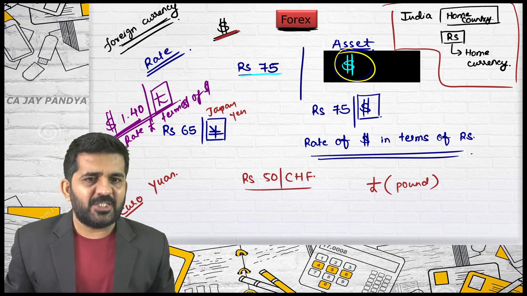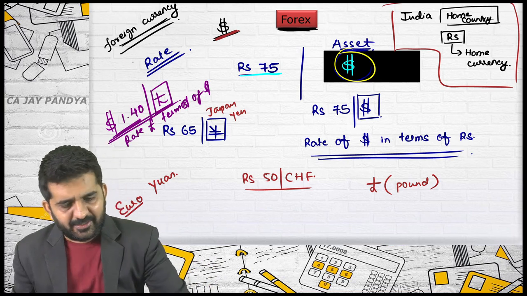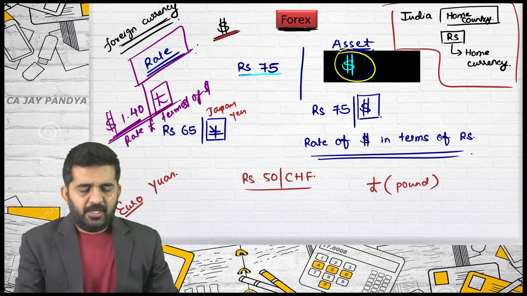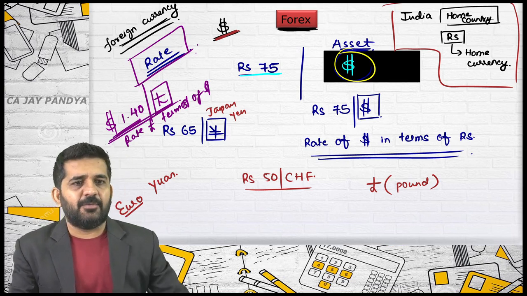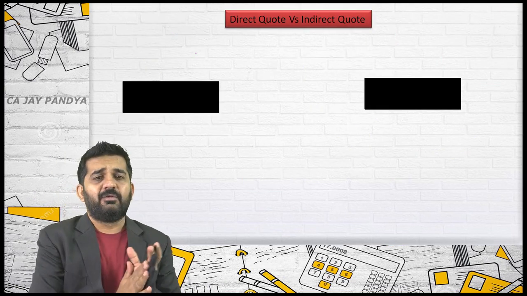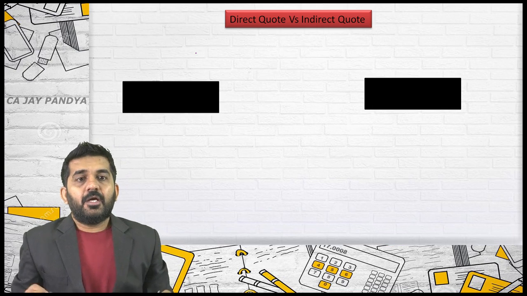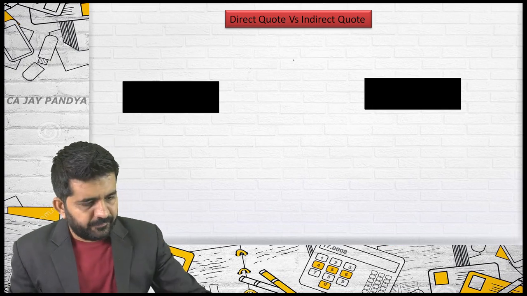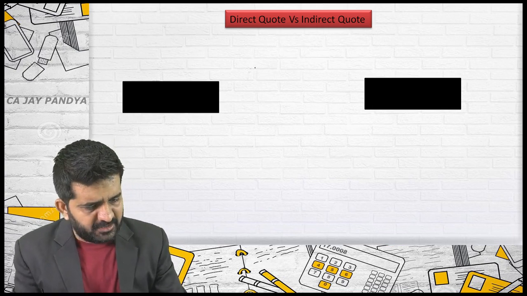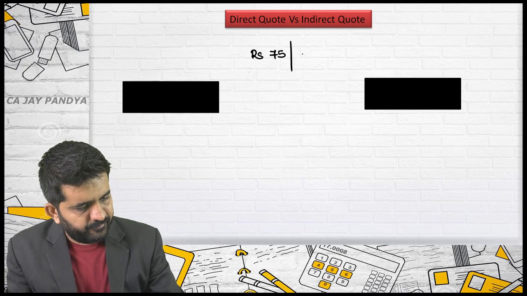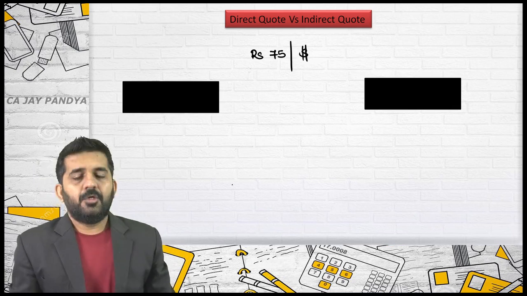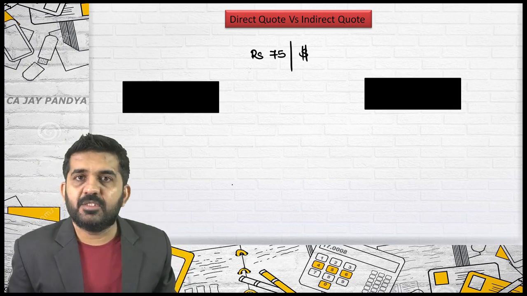Let us go to the next point. This was the first point, that is rate. For some students, this might be extremely easy, but it is all right because I've started with the base, so we'll be going one step ahead. Try to concentrate. The quote is ₹75 per dollar. Is it all right?